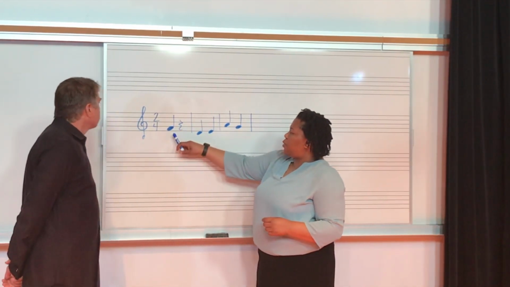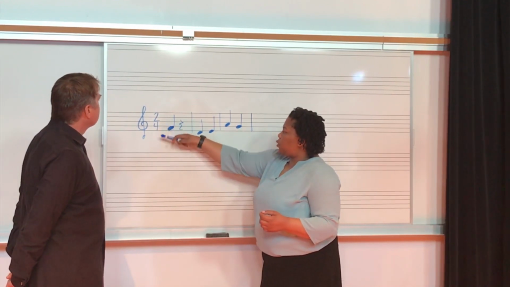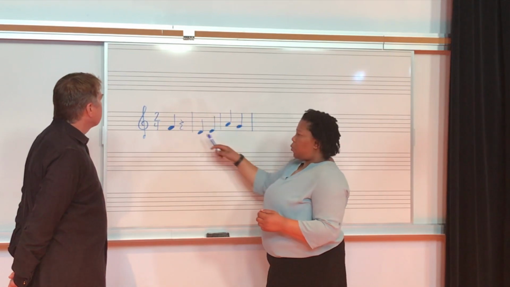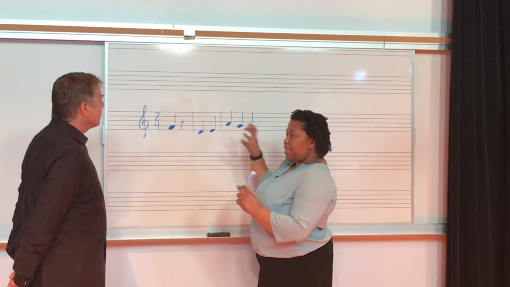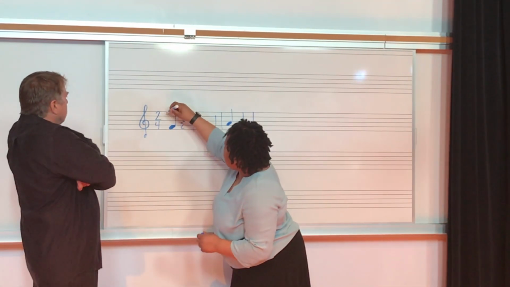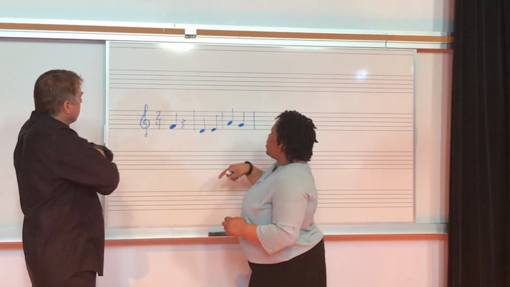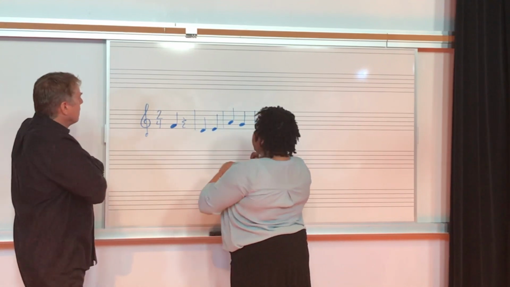So here I have a little example of a musical excerpt. We're in 2/4 time, we've got 2 beats in each measure, and we want to repeat this whole thing, correct? So what we can do is insert a repeat sign. We don't need it in the beginning, but let's say we want these 2 measures to be repeated.